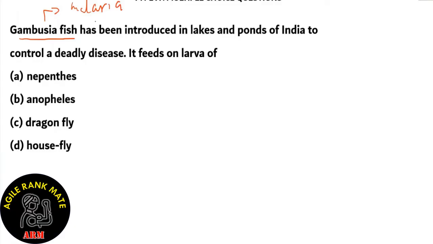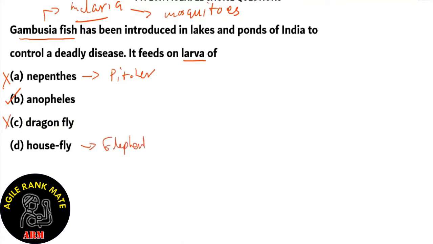Since they control malaria, they have to eat mosquitoes, because mosquitoes hatch their larvae in lakes and ponds, basically in standing water. And so it feeds on the larvae of option B, Anopheles. So option B, Anopheles, is the right answer because the Anopheles mosquito is the vector for malaria. Let's look at the other options. Option A, nepenthes, refers to the pitcher plant, so option A is incorrect. Option C, dragonfly, is also incorrect. And option D, housefly, is a vector for elephantiasis.